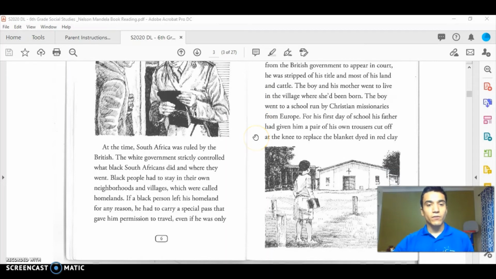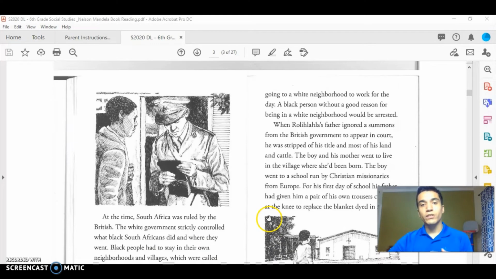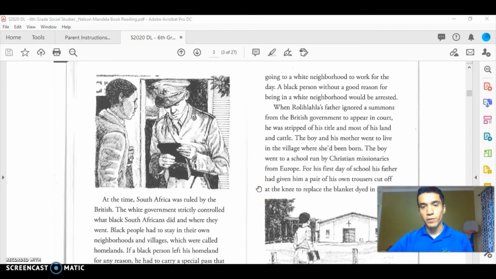At that time, South Africa was ruled by the British. The white government strictly controlled what black South Africans did and where they went. Black people had to stay in their own neighborhoods and villages, which were called homelands. If a black person left his homeland for any reason, he had to carry a special pass that gave him permission to travel, even if it was only to work in a white neighborhood for the day. A black person without a good reason for being in a white neighborhood would be arrested.